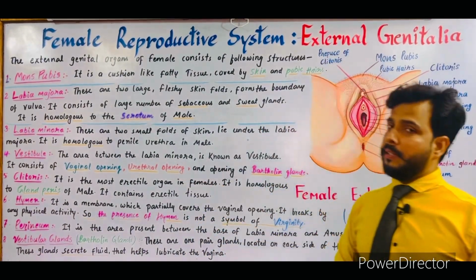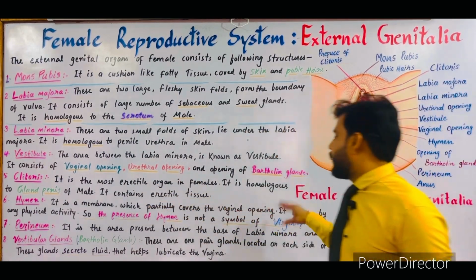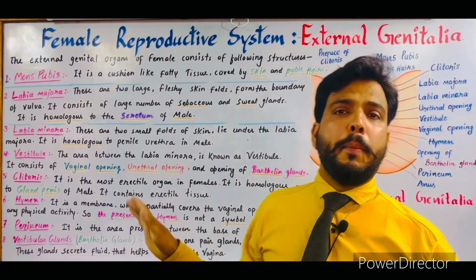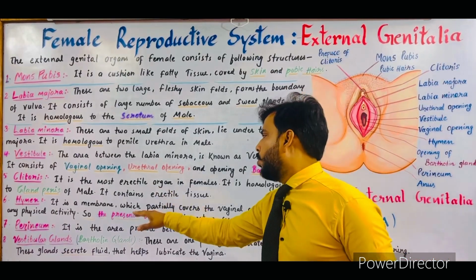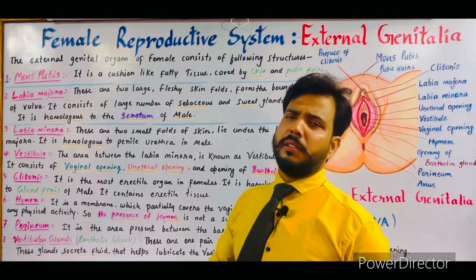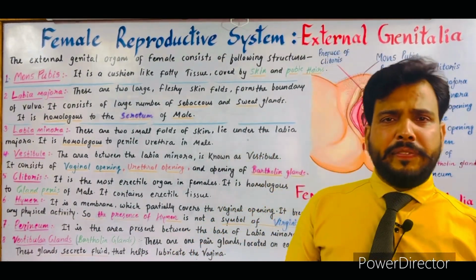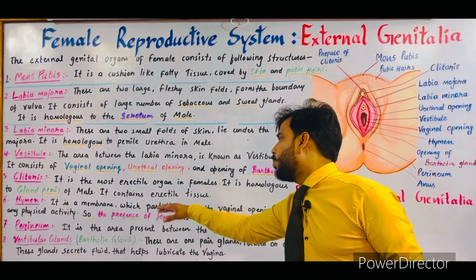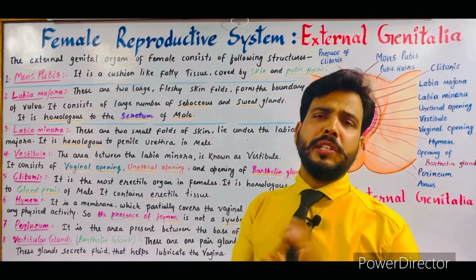Next one is the hymen. It is a membrane which partially covers the vaginal opening. So this is the vaginal opening, and the vaginal opening is partially covered by a membrane which is known as hymen. And it breaks by any physical activity. As I told you before, the hymen can break by any physical activity such as cycling, weightlifting, swimming, etc. But the presence of hymen is not a symbol of virginity.